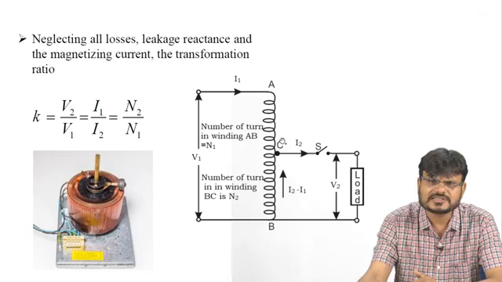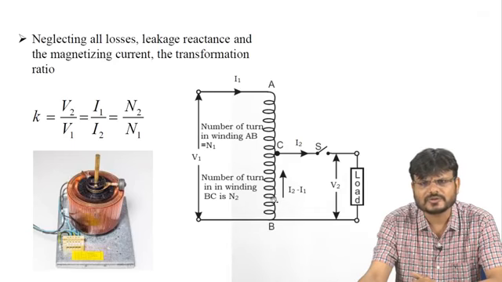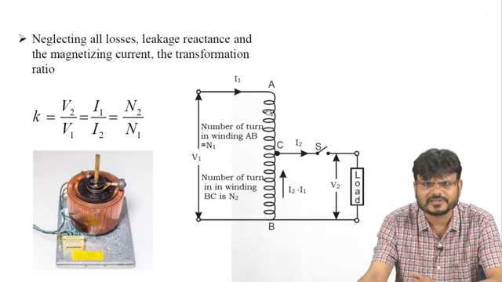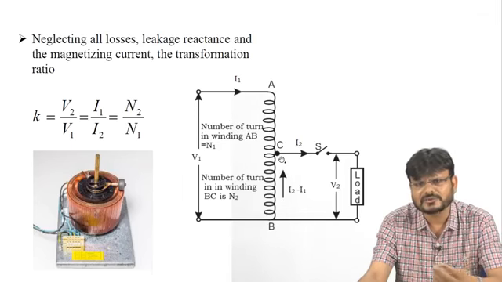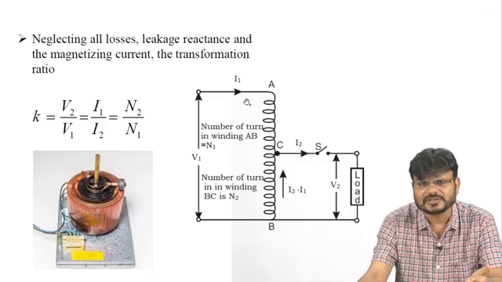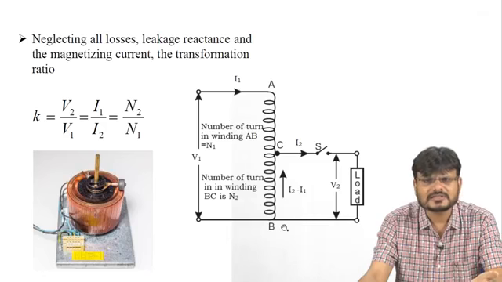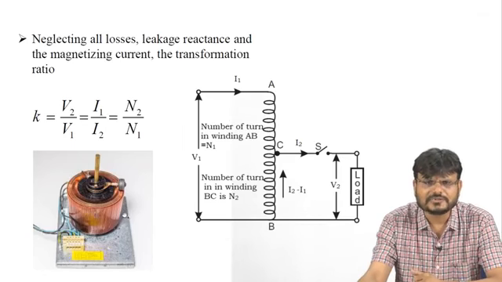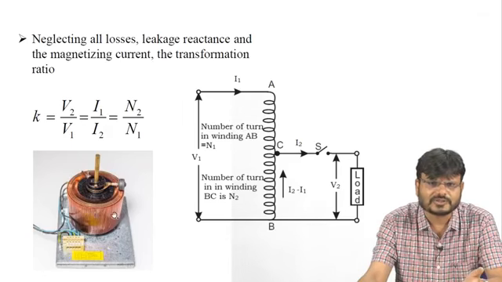K is equal to V2 upon V1, or you can say I1 upon I2, or you can say N2 upon N1. So here you can see in this circuit diagram, in the case of an autotransformer, there is only one winding. This winding is AB, and out of AB, CB is working as the secondary of the transformer, but the primary of the transformer is AB. That means CB is common to the primary winding as well as the secondary winding.